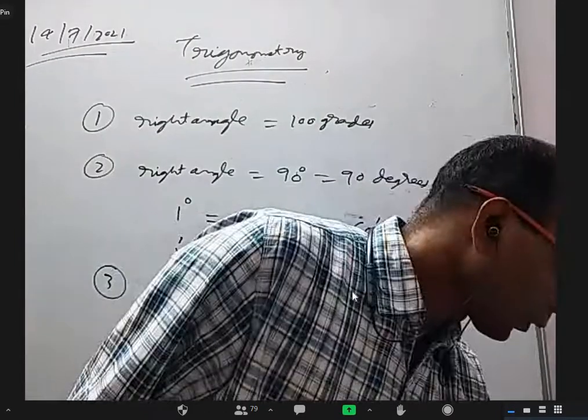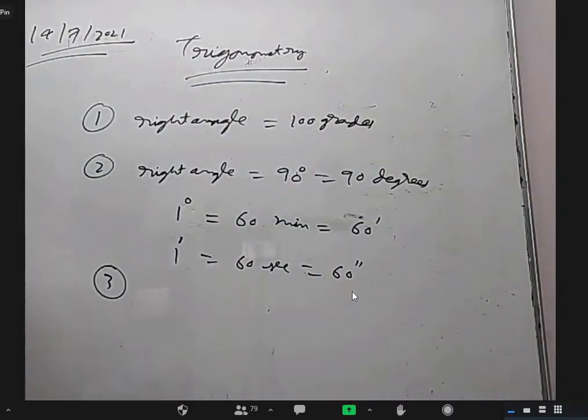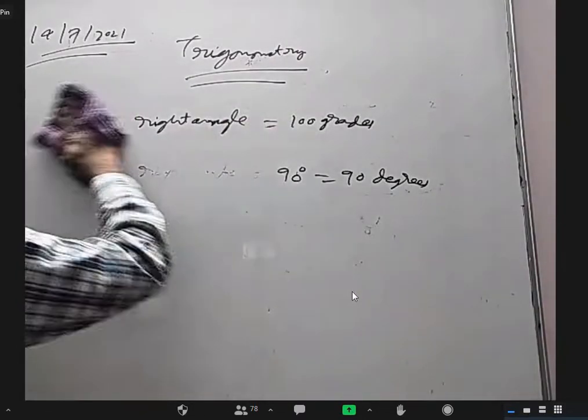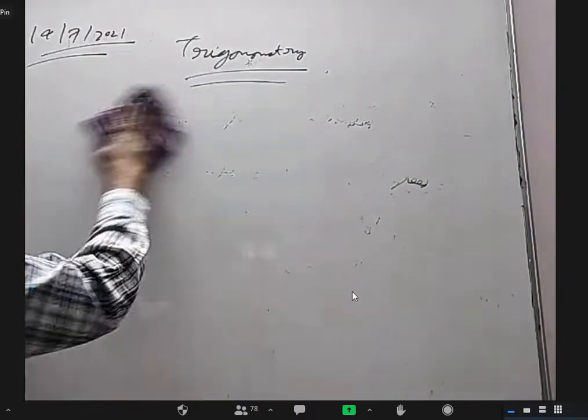Okay. Now I am going to discuss the radian system. It is also called the circular system. This is what we are going to use more frequently, so you have to become familiar with it. Before writing the third point, let me explain it.